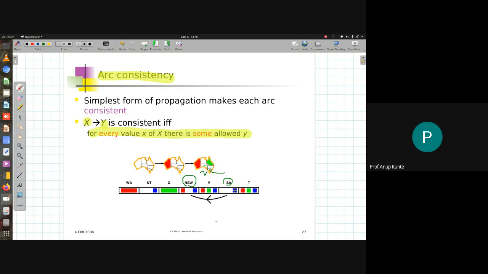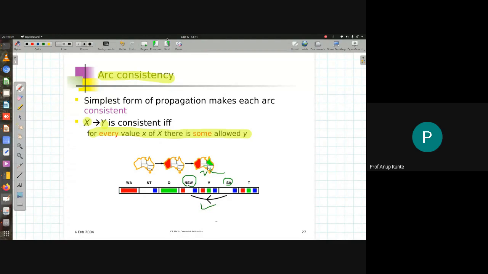Red. So there is only one choice left because blue मैंने neighbor को color किया, तो NSW में सिर्फ red color बचेगा. But at least वहाँ पे color बचेगा. So this particular arc SA to NSW, which is arc in the constraint graph, by the way, because they are neighboring regions, this arc is consistent with respect to current configuration.